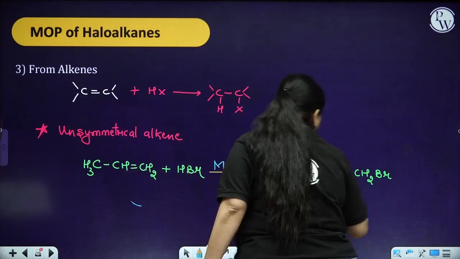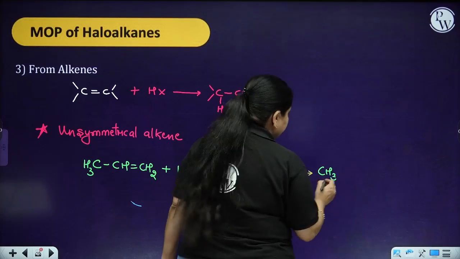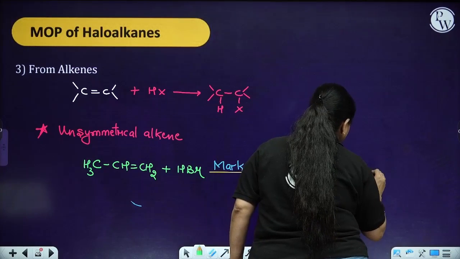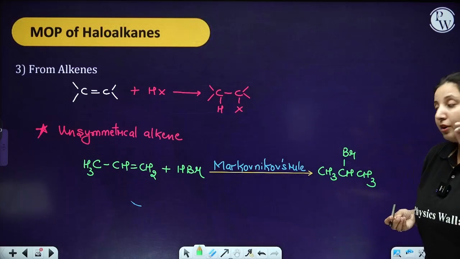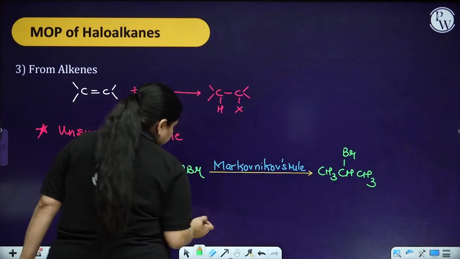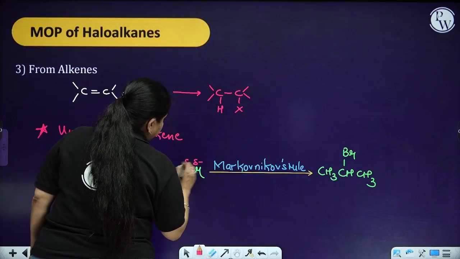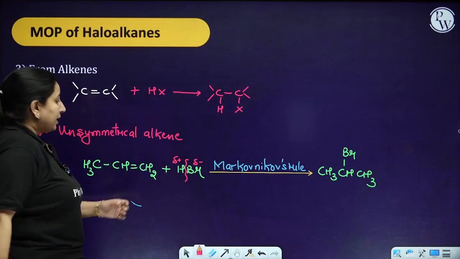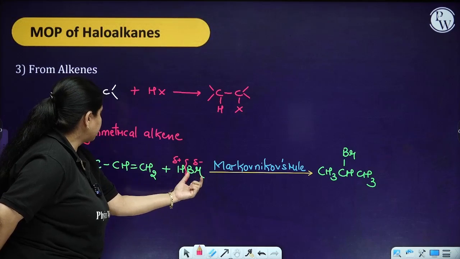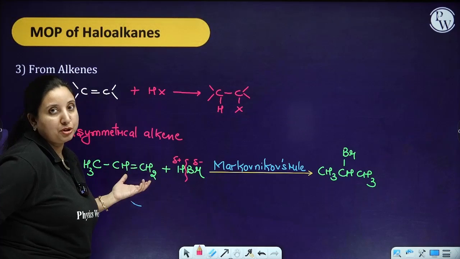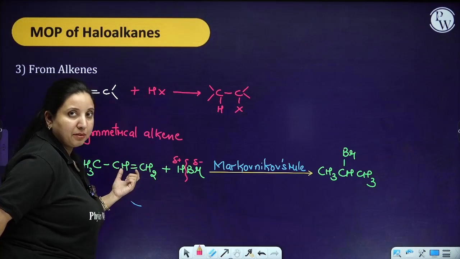Now you will see what the Markovnikov rule is. No, sorry, 1 minute. That is the Markovnikov rule. So CH3, CH, CH3 and Br. Markovnikov rule says that when this particular bond breaks down, this is going to get negative, this is going to get positive. So the Markovnikov rule says that the negative part of this hydrogen halide is going to attach to the carbon atom which is having the lesser number of hydrogen atoms.